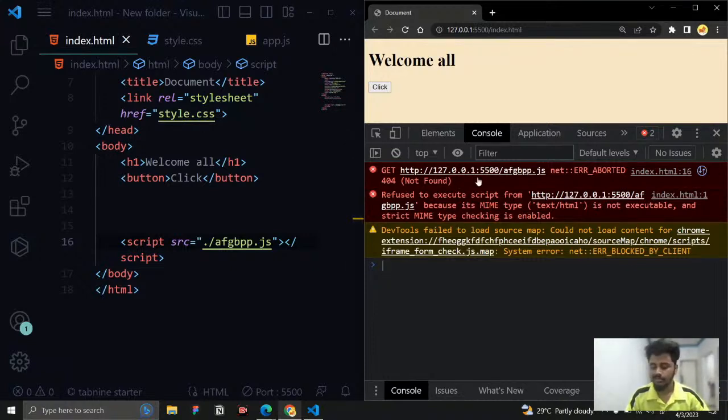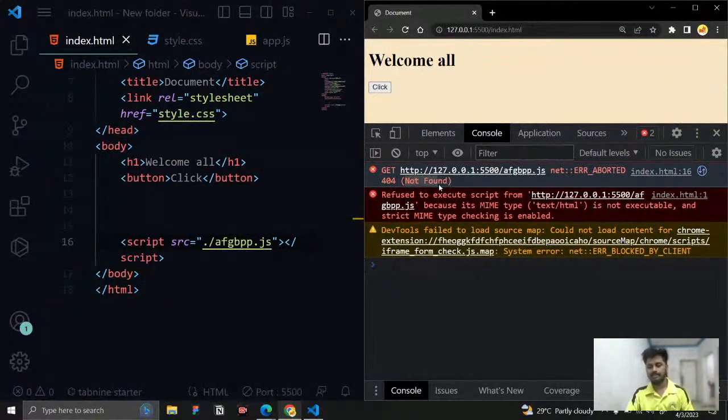So whatever the error that we are making with our file, it will appear here. Basically in JavaScript, it is going to be here. And if we have to see what the error is that we are getting, there are so many unknown words, and it is saying "not found." That is a familiar word. Not found, it's saying that the particular file that I'm linking is not found. Okay, it is not able to serve it.